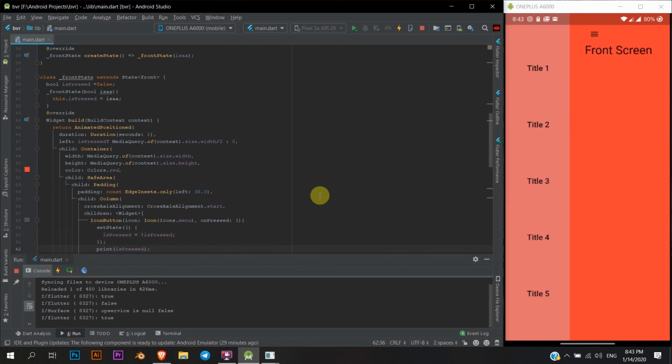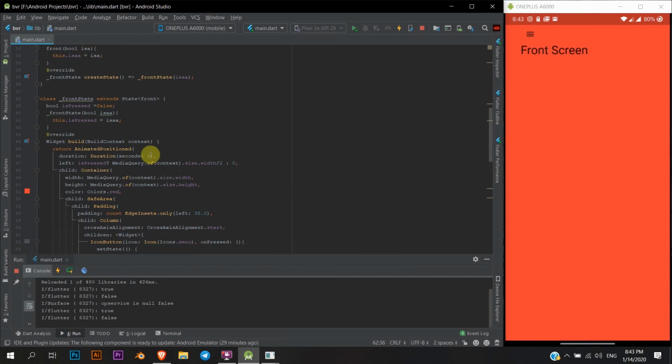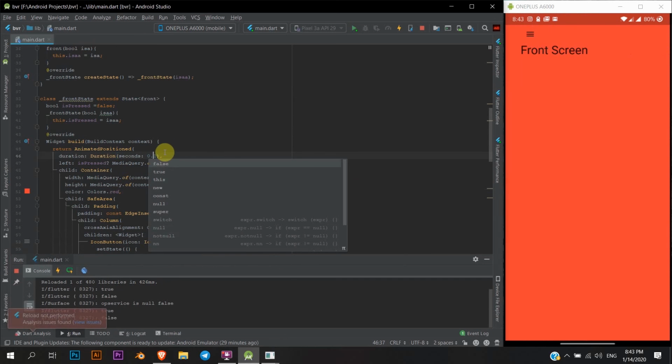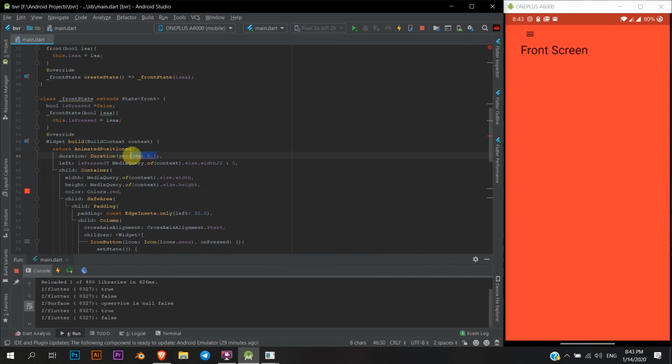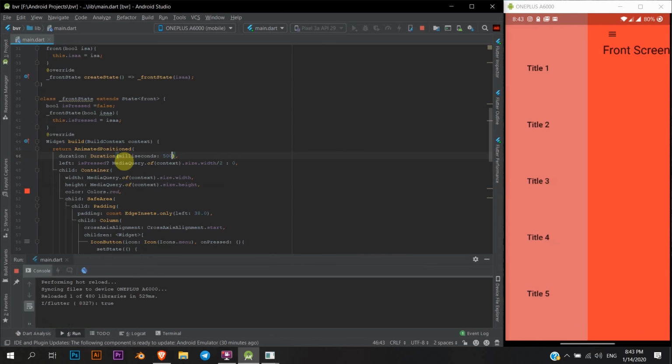Here we go. Now what we can do is minimize this even more, and I can put it to 0.1, I guess. No, it should be an int value. So I can make it into milliseconds, and let's say 500 milliseconds. I think that's a lot, maybe. No, it's perfect. Look at that.